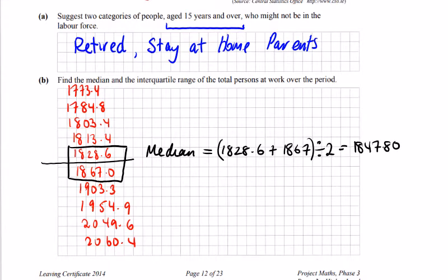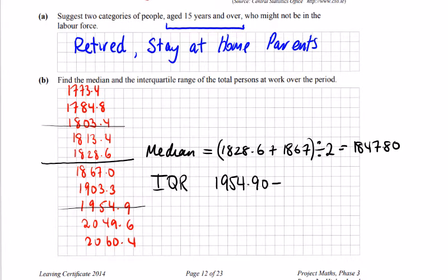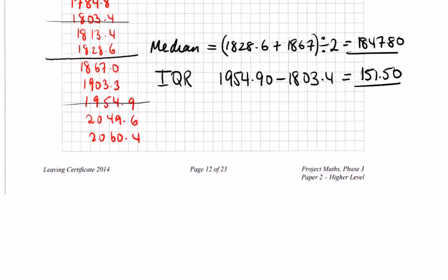Now, because we haven't included one of the numbers, we can now get the median of what's left. So let's have a look here. The median of the top 5 is this one, 1954.90, and of the bottom 5, 1803.4. So the interquartile range is 1954.90 minus 1803.4, which is 151.50 for the interquartile range, and my median.